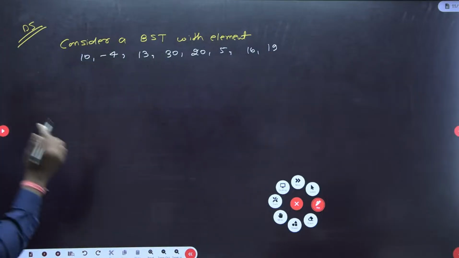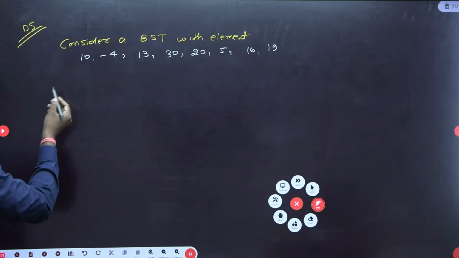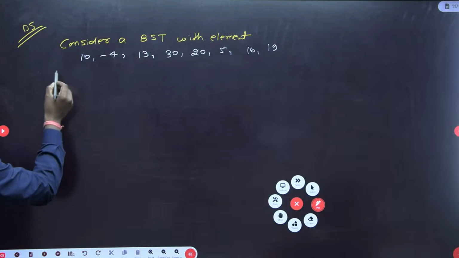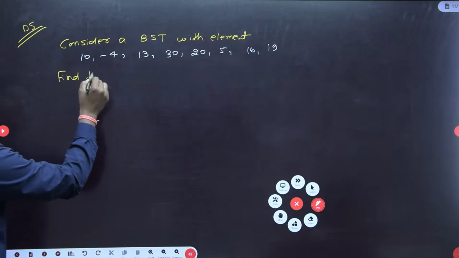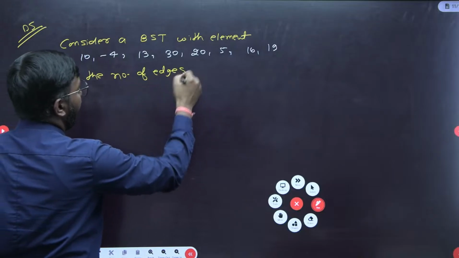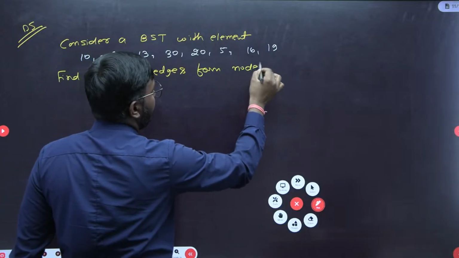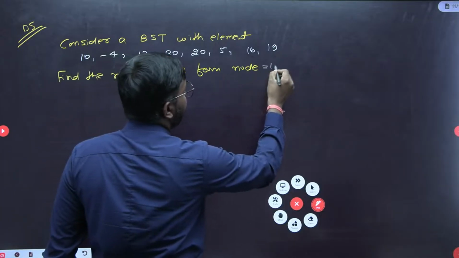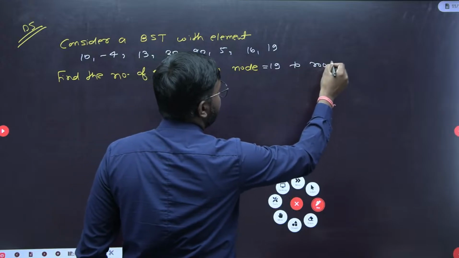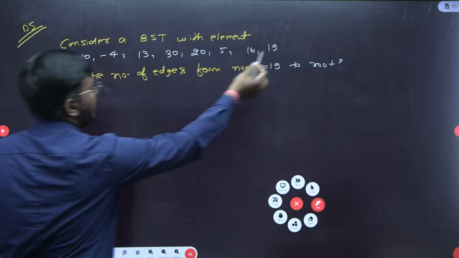Understood? These are the given elements for this given BST. The question is: find the number of edges from node 19 to the root. So first, let's quickly create the BST for the given data here.